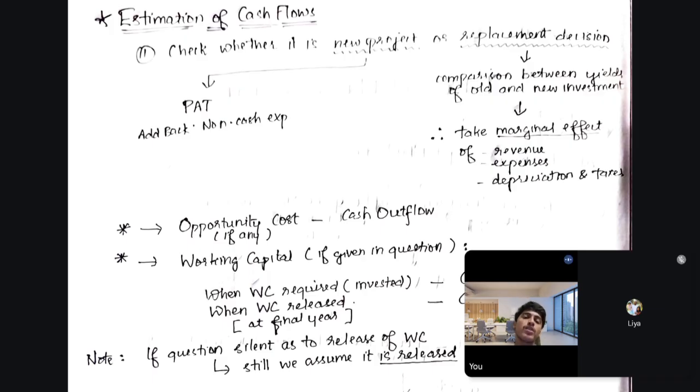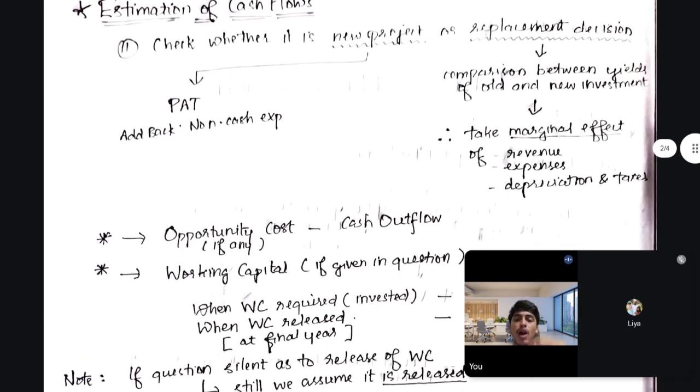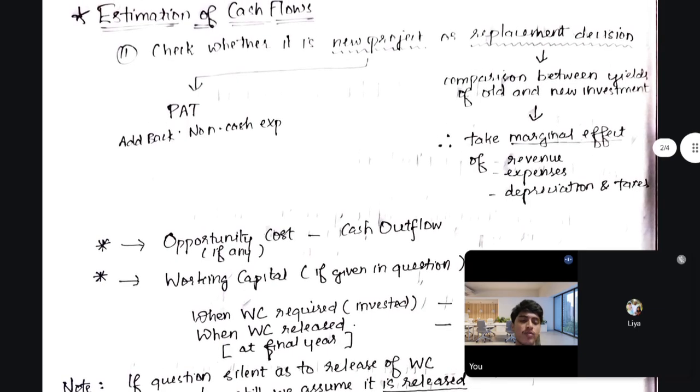The most important part is how these terms and concepts are to be connected in a very meaningful and understandable manner in the brain. That's what is relevant here in our revision. So I would not like to dive deep into how to do estimation of cash flows. You all would have practiced it, done many questions from NTPs, RTPs, and all. You might have practiced a lot of sums.